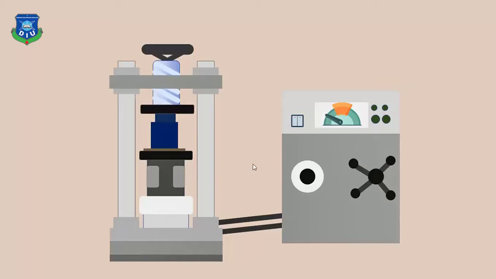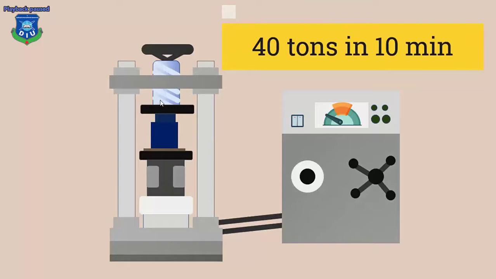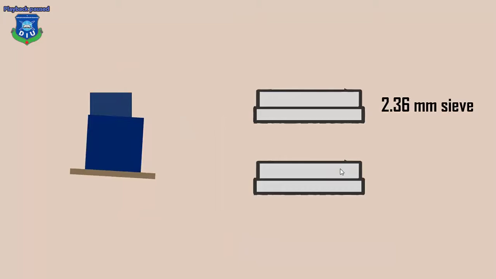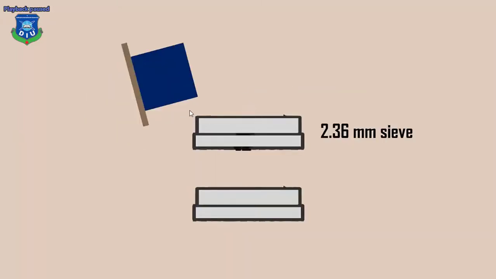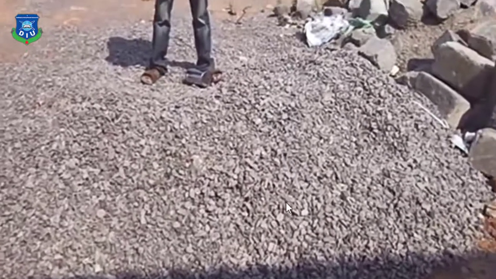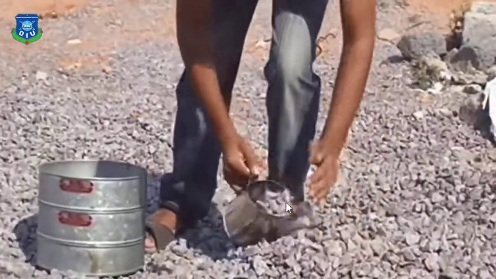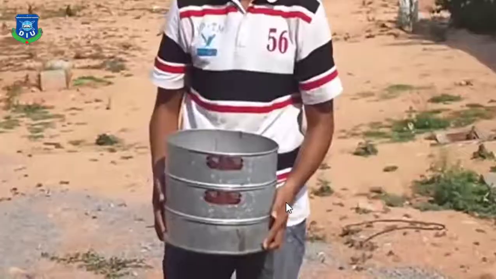And we will provide a uniform load, as this is a gradually applied compressive load. Here we have placed our materials, and this is a strong base, and we will provide the load as a gradually increasing compressive force, and the loading rate is such that we provide 40 ton load in 10 minutes, and it can be maintained with the machine. After that, we will pass the aggregate through 2.36 millimeter sieve, and we will take the weight of the materials that is passing through the 2.36 millimeter. So at first we will take a sample randomly. Actually, I'm going to skip that because I have told you that earlier. The procedure is same.